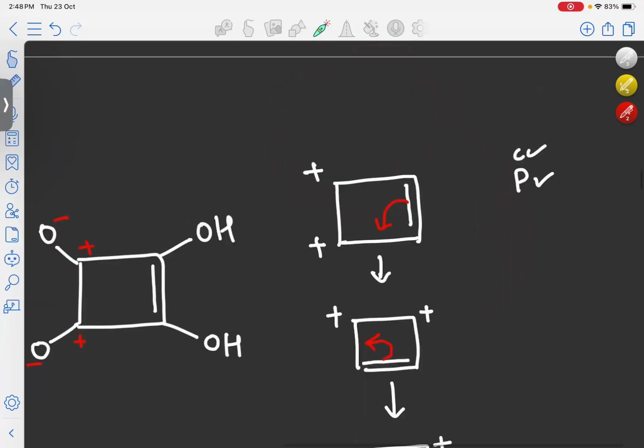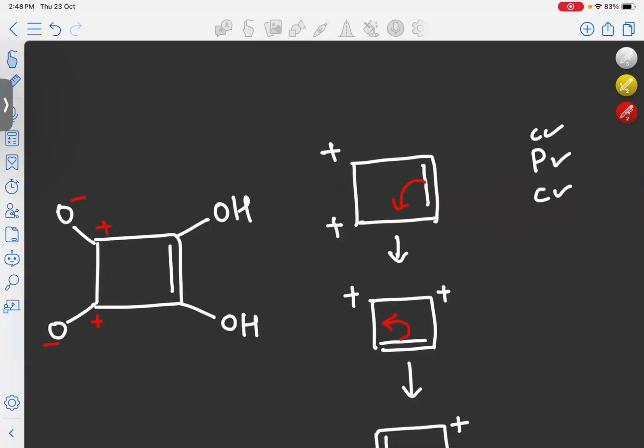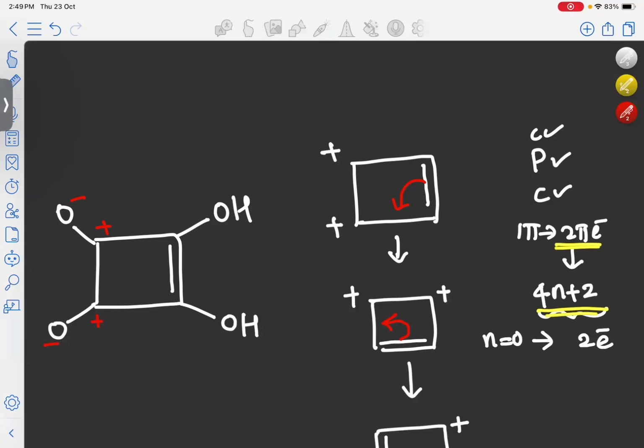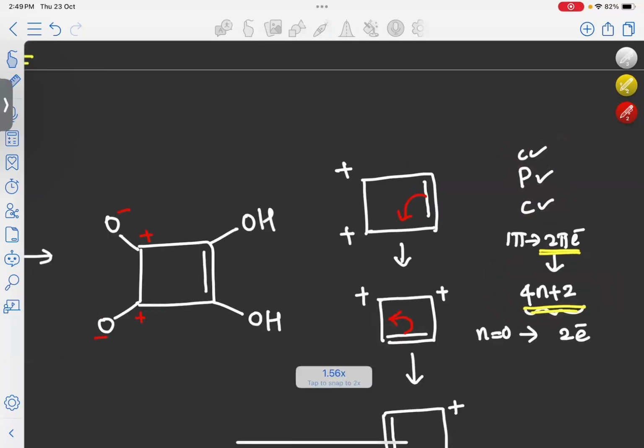Now we have to find the number of electrons participating in the conjugation to determine whether it is aromatic or anti-aromatic. Here there is only one pi bond in the molecule. One pi bond means 2 pi electrons. So that means it is an example of a 4n plus 2 system. Here, when n is equal to 0, the number of electrons in a 4n plus 2 system will be 2 electrons. So 2 pi electrons is an example of a 4n plus 2 system. Here our molecule is cyclic, planar, conjugated, and it contains 4n plus 2 pi electrons. So our molecule is aromatic.